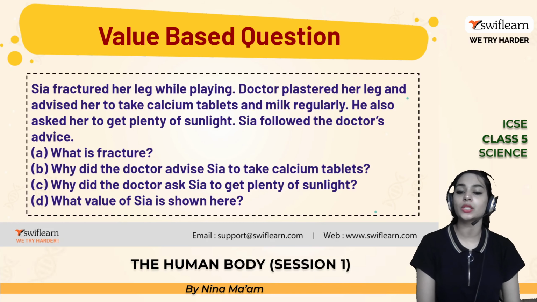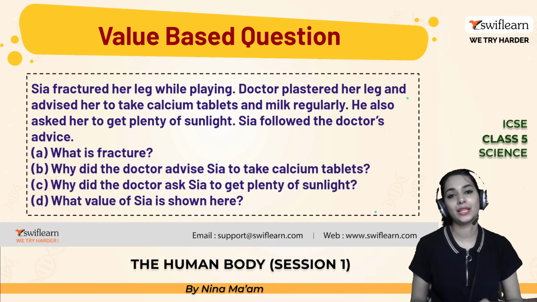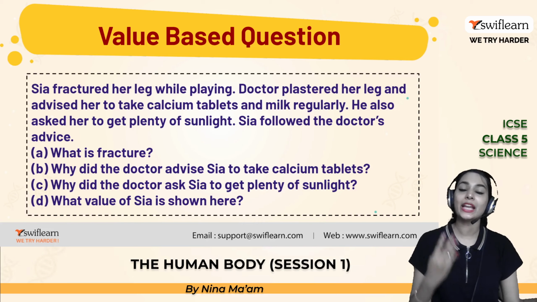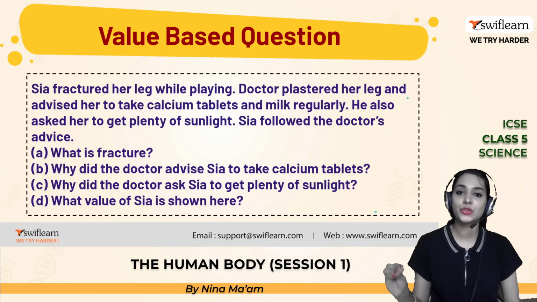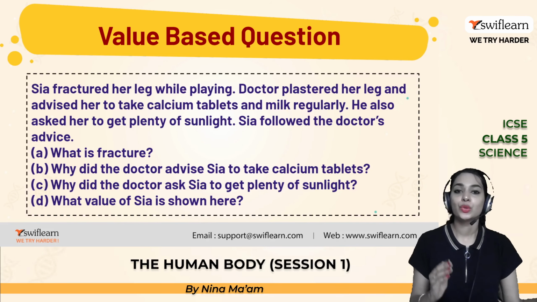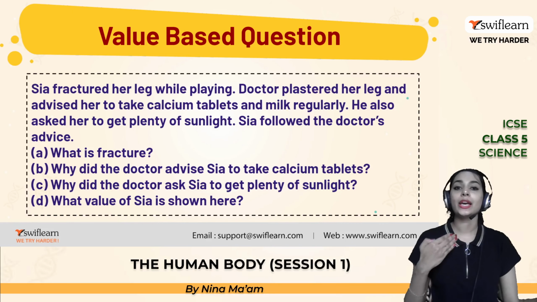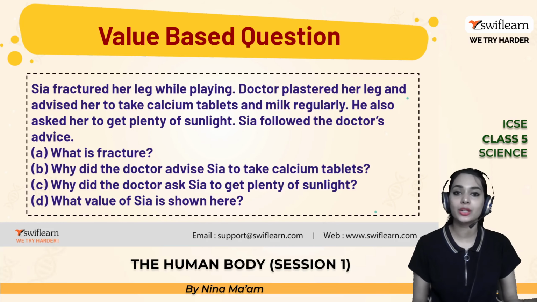So why did the doctor ask Sia to get plenty of sunlight? Through the sunlight, we can get vitamin D. It's a type of vitamin. It helps in the production of calcium, which helps Sia to heal her fracture easily.